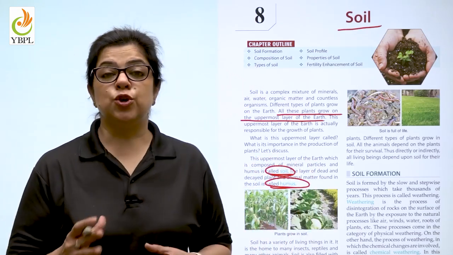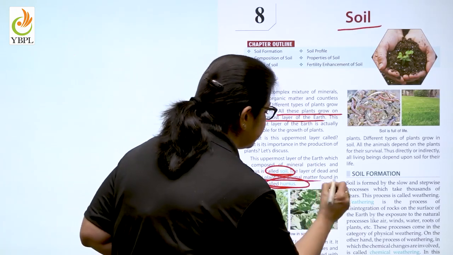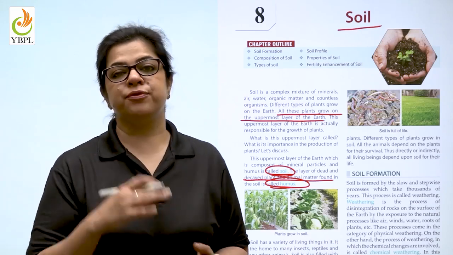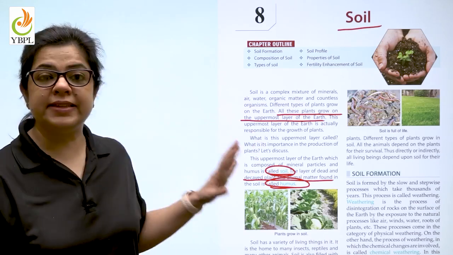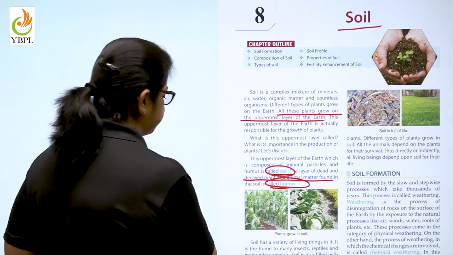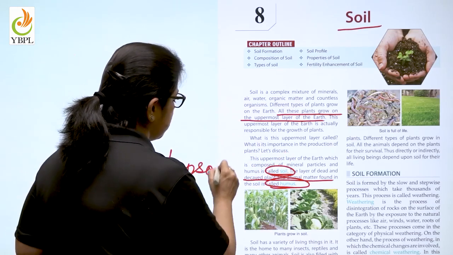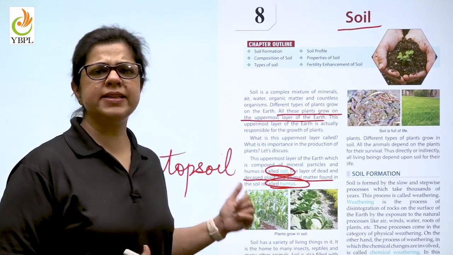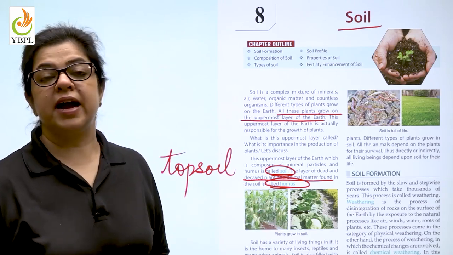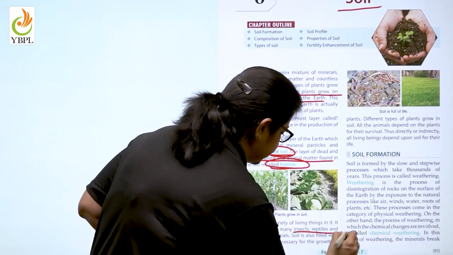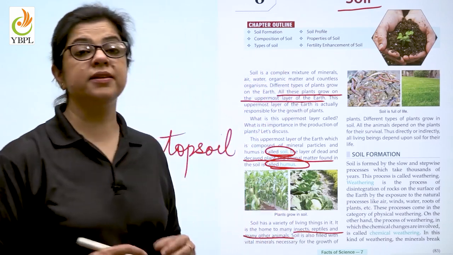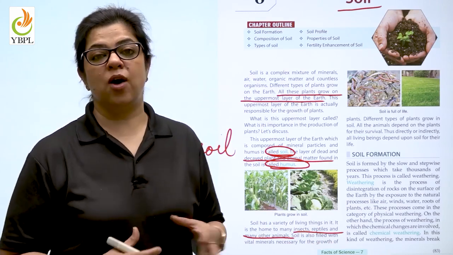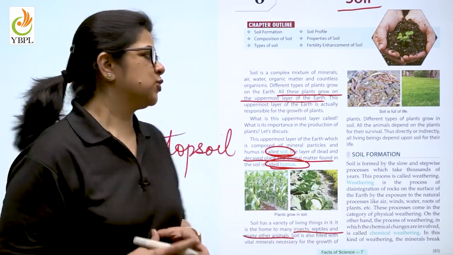What is humus? Humus is decayed plant and animal matter that is found in the layer above the earth, in the soil. And this layer, rich in humus, is also known as topsoil. It is also very interesting to note that in this topsoil are many different kinds of creatures, insects, reptiles and many other animals. Now what do these do? They keep moving up and down in the soil, aerating the soil.